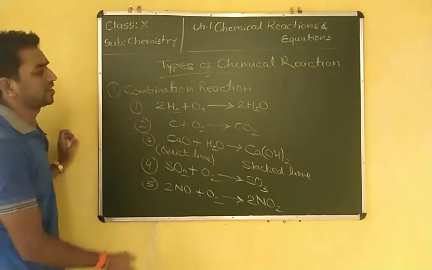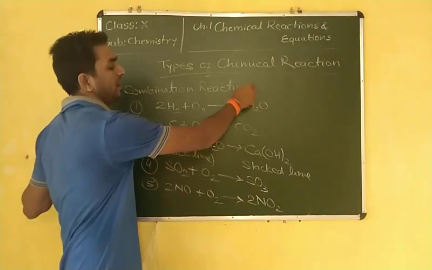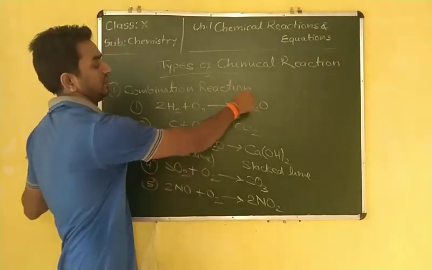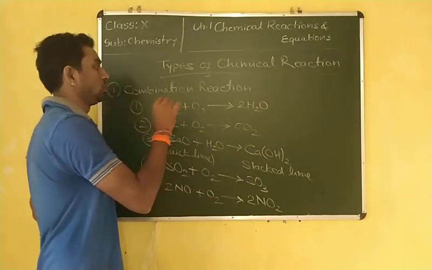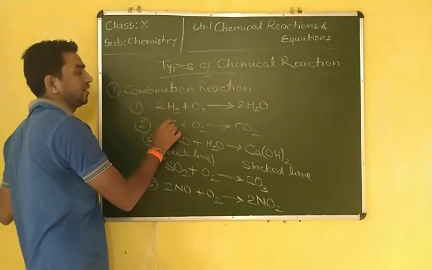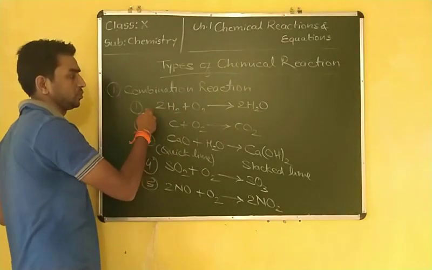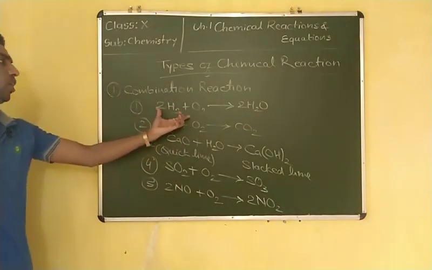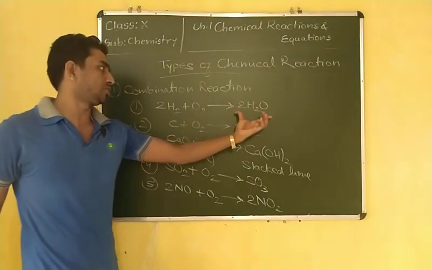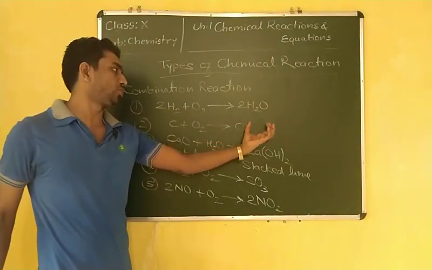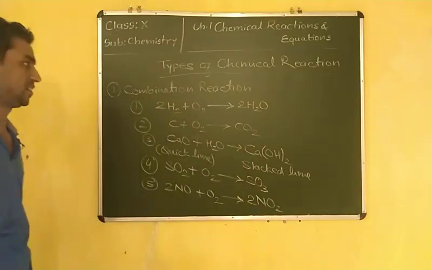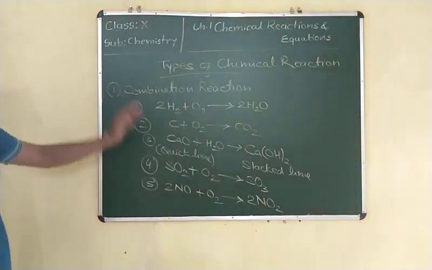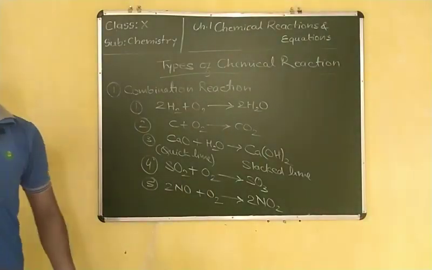It means any type of substance, if it is combining and forming a single substance in the product side. I already told in my first lecture which is reactant and which is product. The substance which participates in any chemical reaction is known as what? Reactant. And the substance which is produced after the reaction is known as what? Product. And the product we always write on the right hand side of the reaction. So this is the combination reaction, the first reaction.